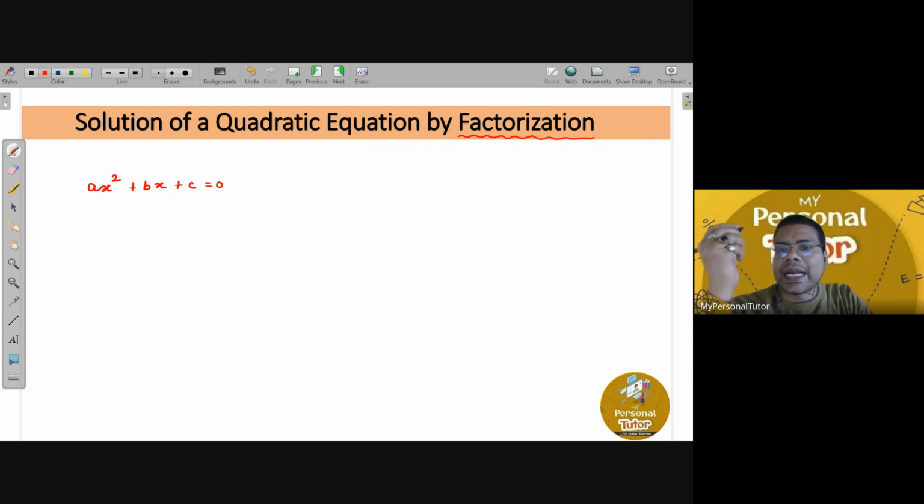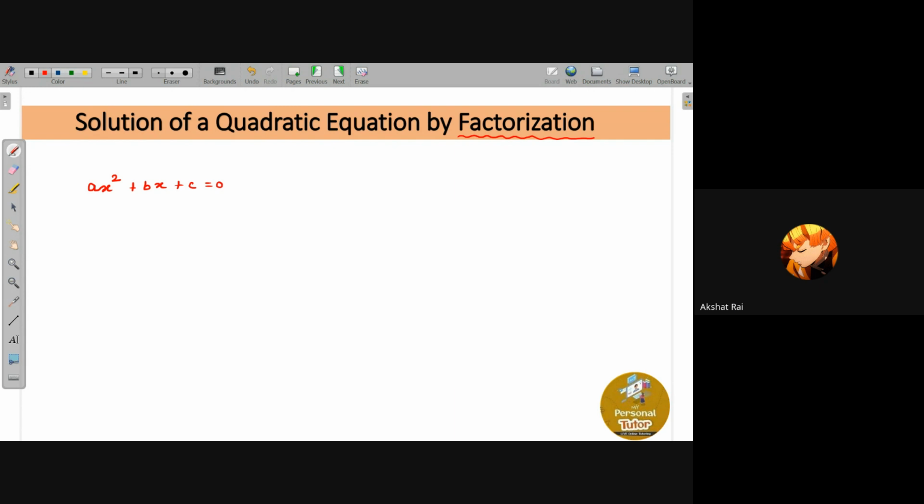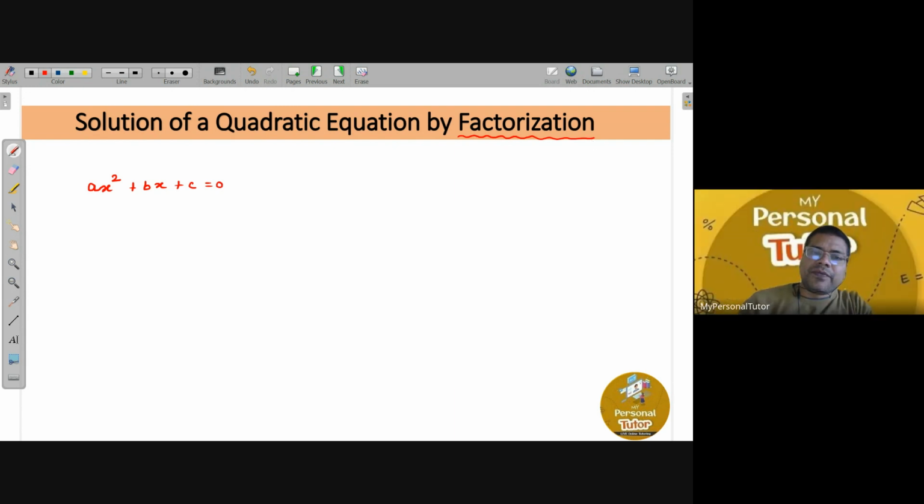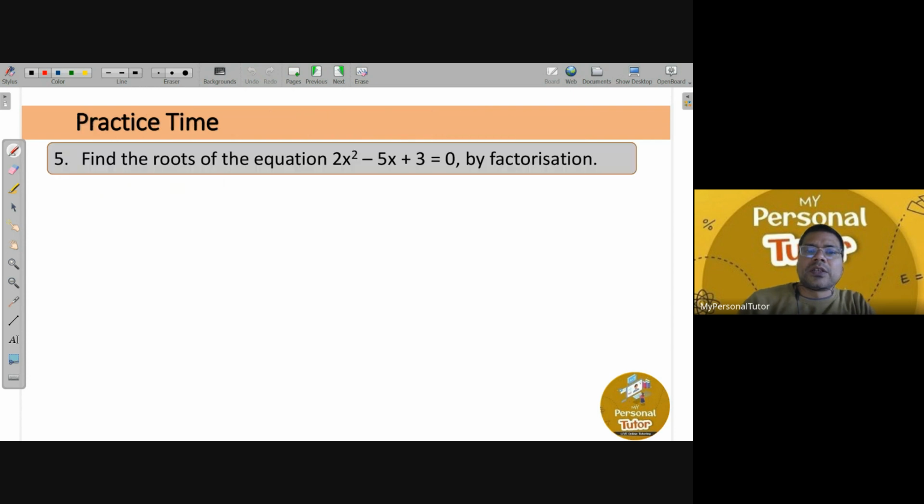So in grade 9, you must have learned how to factorize the quadratic polynomial. Yes or no? Have you studied, Swati? Yes, sir. All right. So do you remember? Yes, sir, I remember. All right, good. Anyway, even if you don't remember, there is nothing to worry. I'll explain it if required. So for example, here they are telling us to find the roots of the equation.